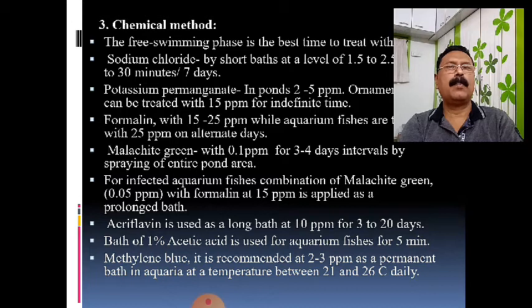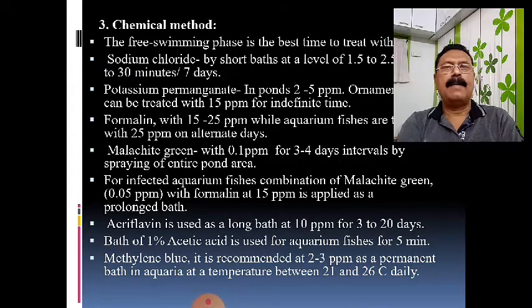So the application of malachite green is to the entire pond. Besides that, malachite green in combination with formalin, as shown in the slide, at the rate of 15 ppm can also be used for control of these parasites.